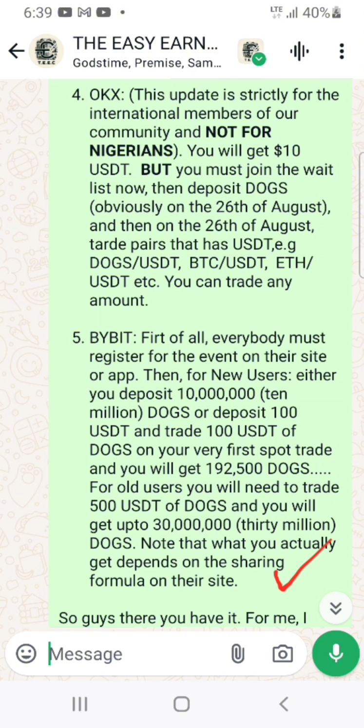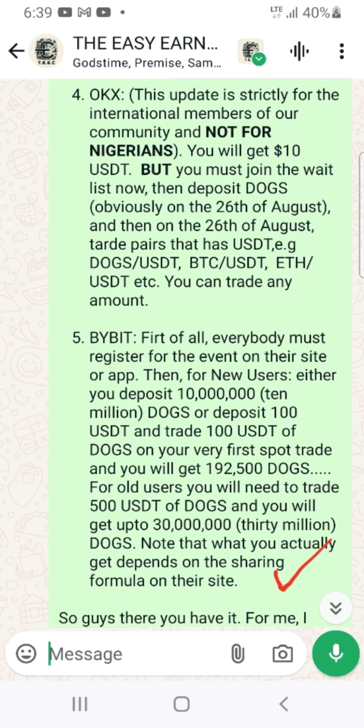So you can go to their website or app. If you are using the app, enter into the app, look for more, click on more, then scroll down and look for token splash, as in to splash water. Click on it, and then scroll down and look for the one for old users. I think the one for old users has about 2,407,000, something like that. So that's what you look for.